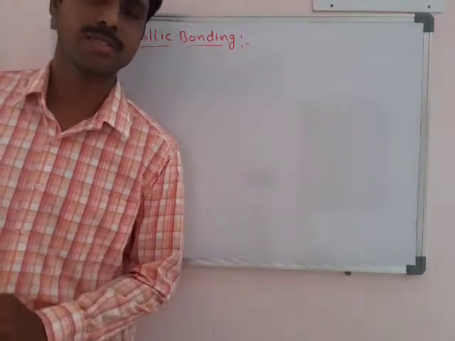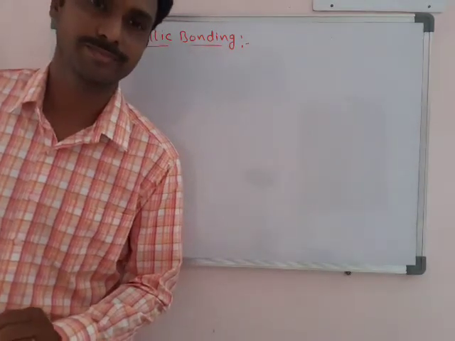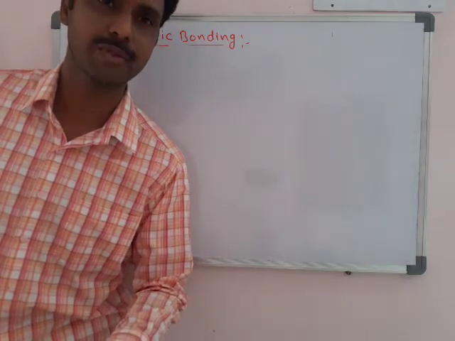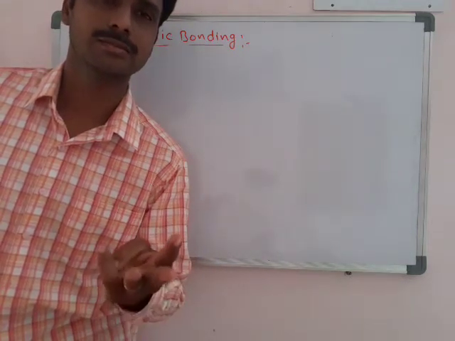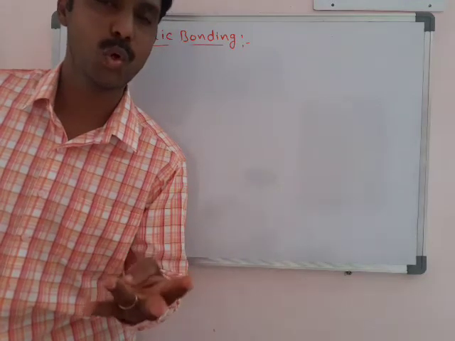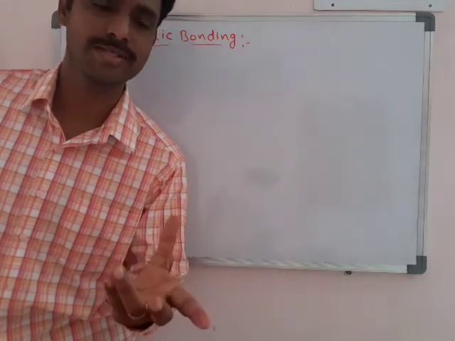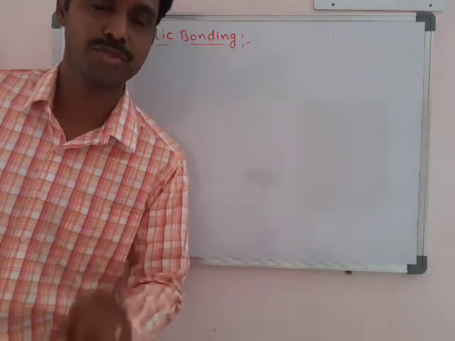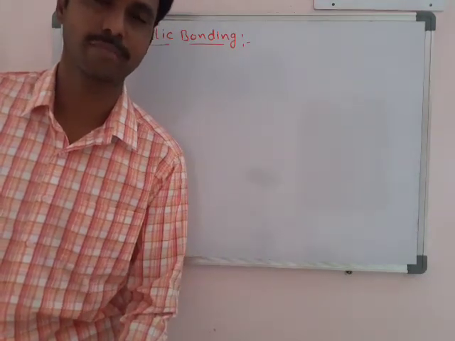Today we discuss metallic bonding. Already in this chemical bond chapter we discussed the ionic bond and the covalent bond. There are many concepts in covalent bond. At first we discussed the formation of ionic bond. That is one bond.